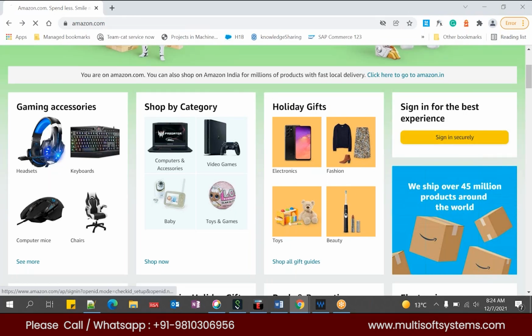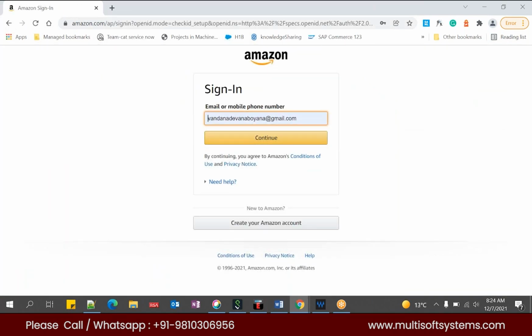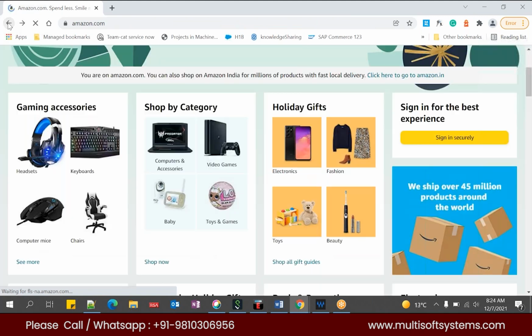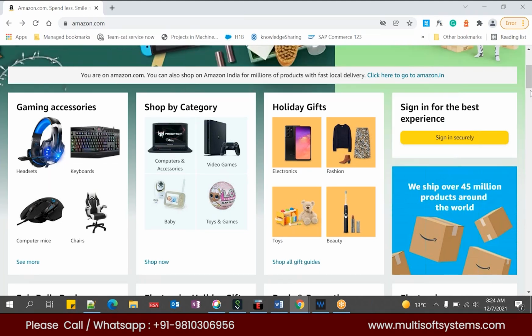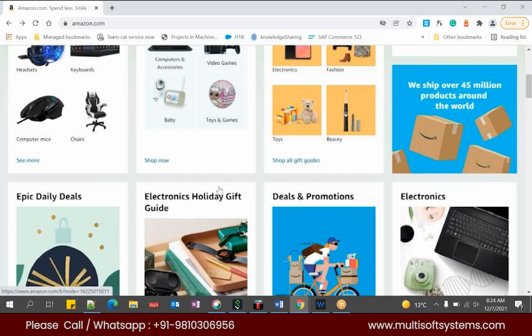When I click on this login button, what will happen? It will redirect me to the login page, and it will ask me to log in with my credentials. So this is the login page, and the page you are coming from is the home page. When you click on it, you are redirected to the login page. Got it? Two pages I have talked about: one is the home page, and the second is the login page. And these all are components.